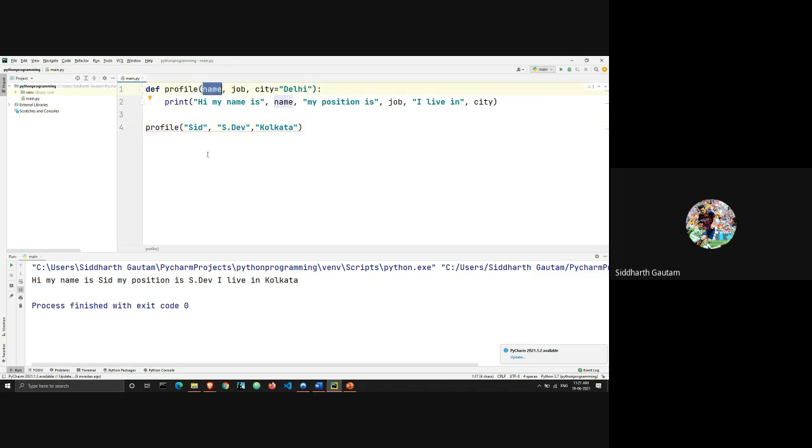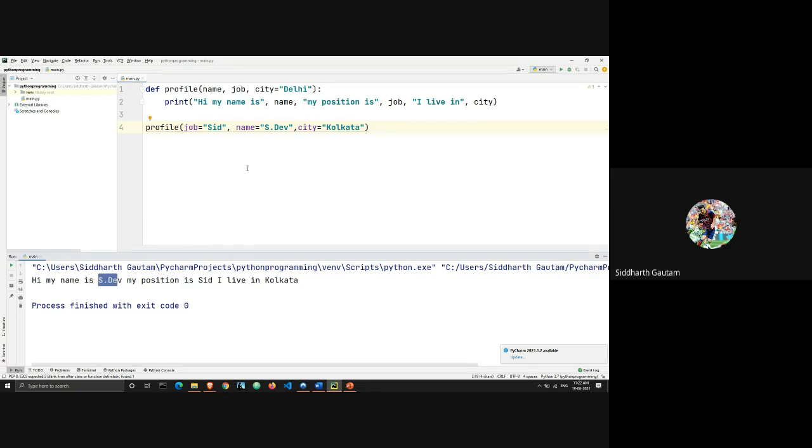But what if I don't want this to happen? In that case, what I can do is write name is equal to this. I can write job is equal to this. And I can write city is equal to this. Let's see if this works, okay? And as you can see in the print statement, things have been shuffled. Now it's saying, hi, my name is sdev.